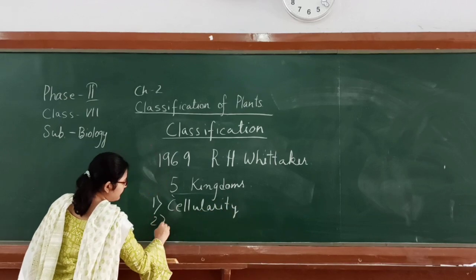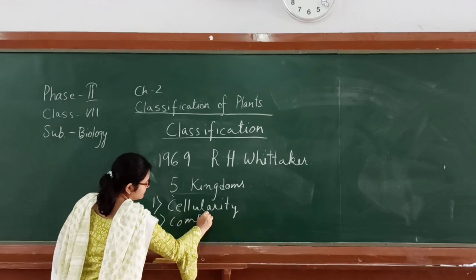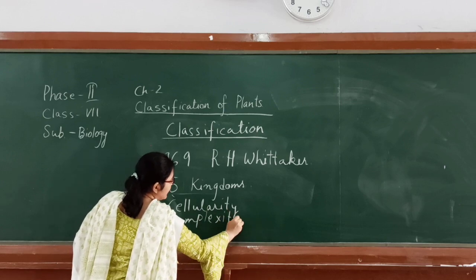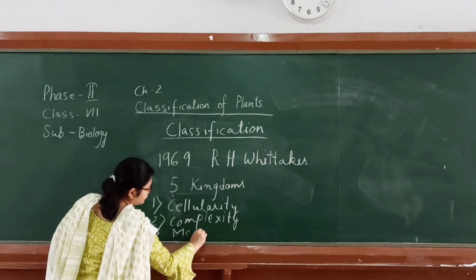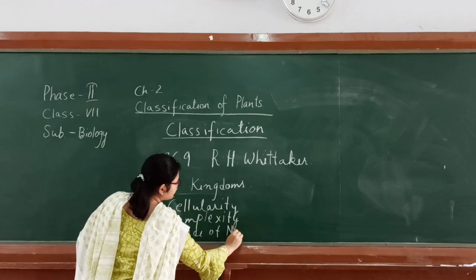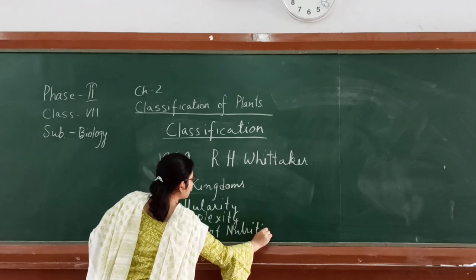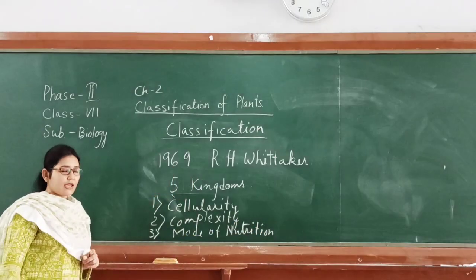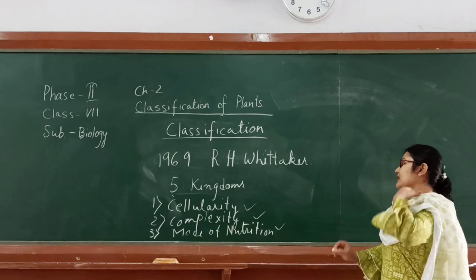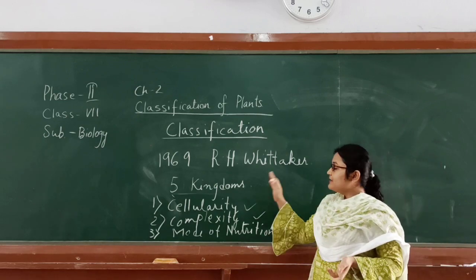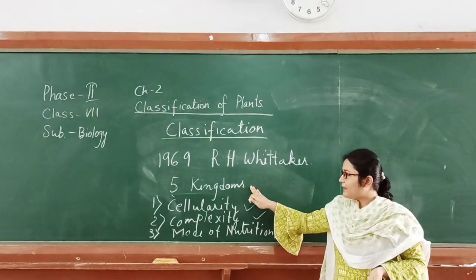Second was complexity. And the last one was mode of nutrition. So based on these 3 criteria, he classified all the living organisms into 5 kingdoms.